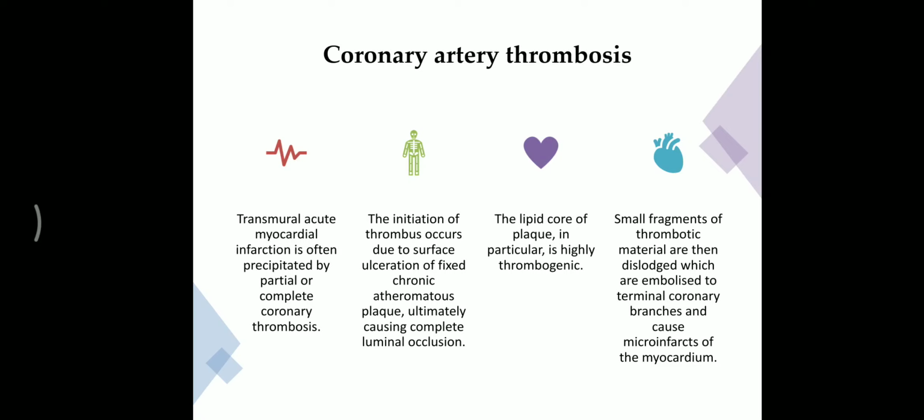When it breaks into small pieces, this thrombotic material gets dislodged into the circulation, causing embolism to terminal coronary branches and causing microinfarcts of the myocardium.